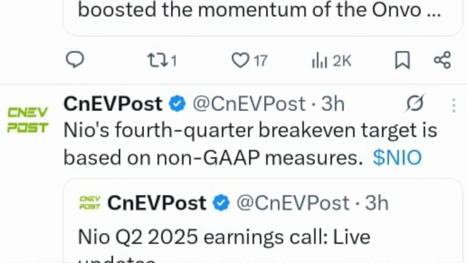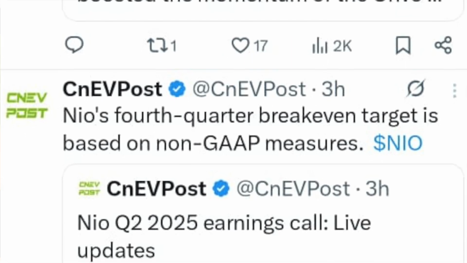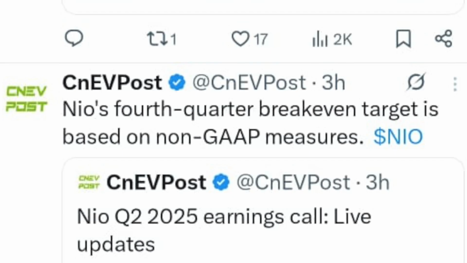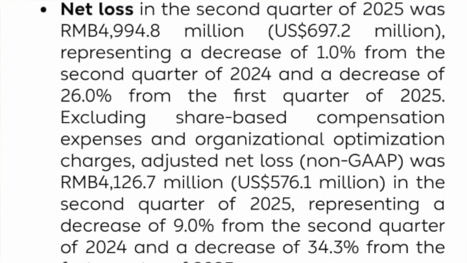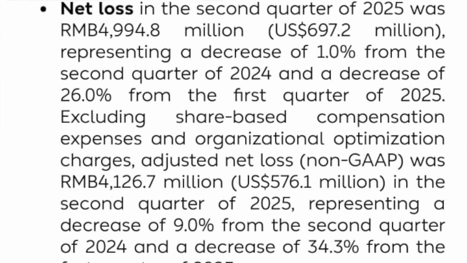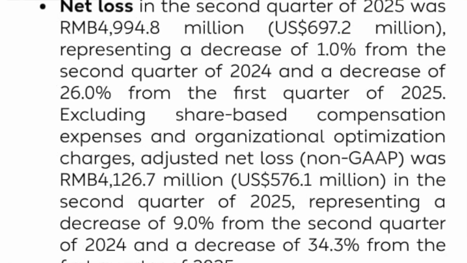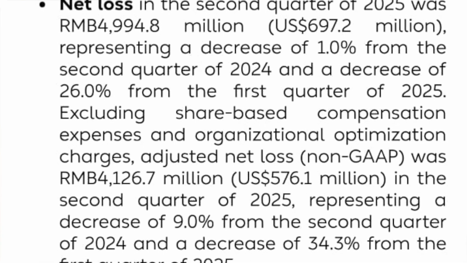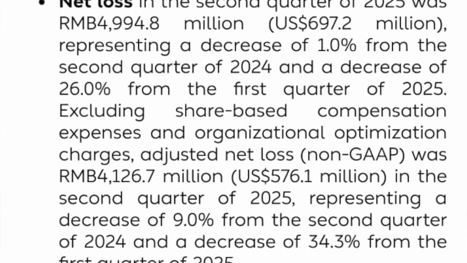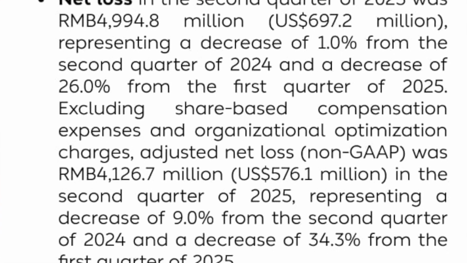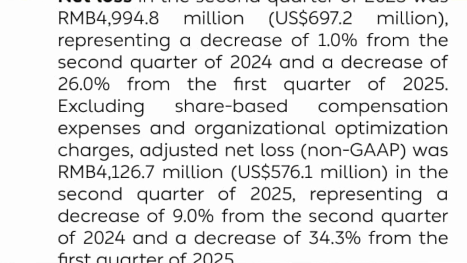Now, some people might still not know what GAAP measures and non-GAAP measures are. For instance, if you go and have a look at the net losses of NEO that they reported, which were around 697 million, these were the GAAP losses that NEO reported for the quarter.